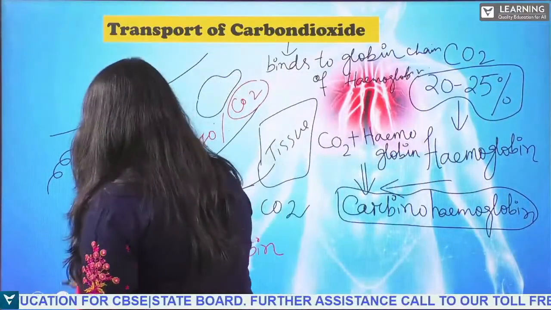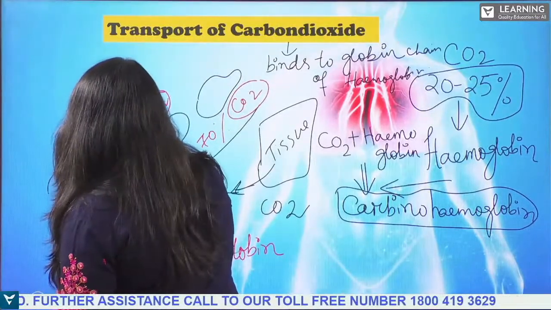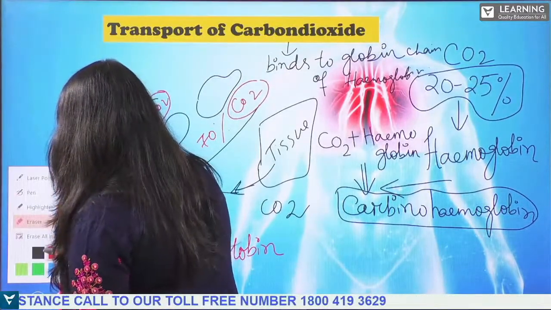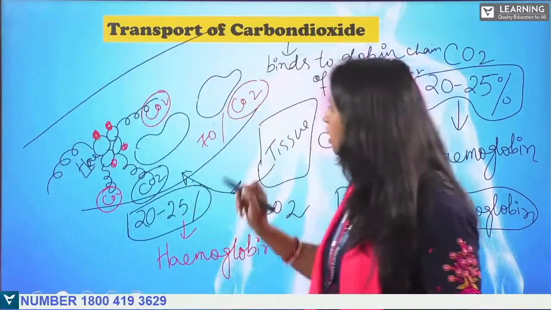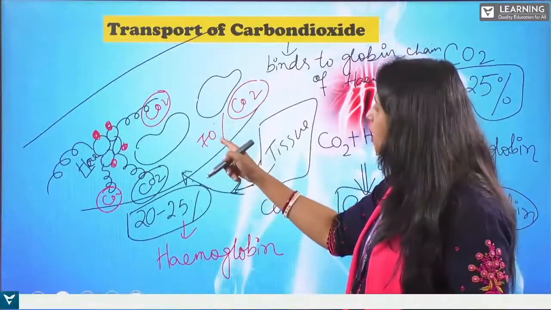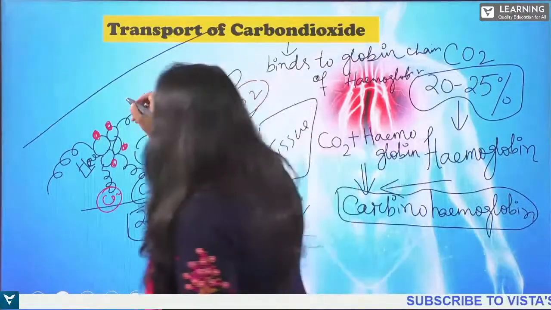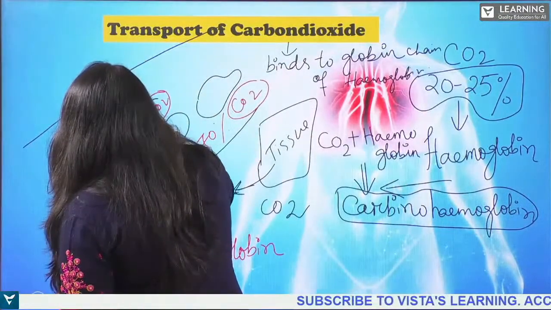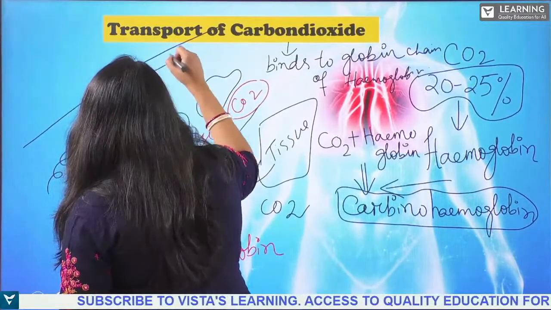So 70% of the carbon dioxide which is dissolved in the plasma is going to bind with the water which is present, with the help of one enzyme.